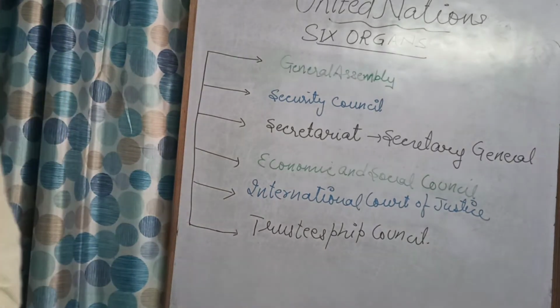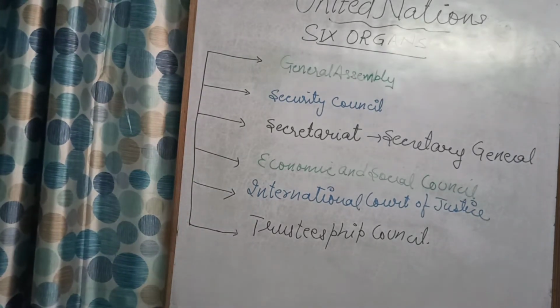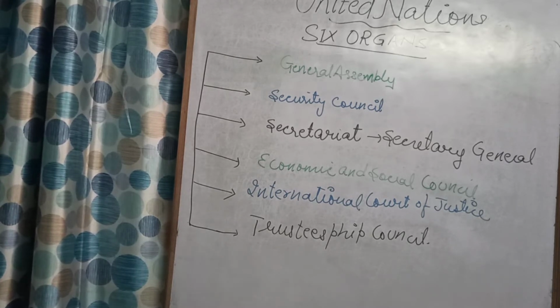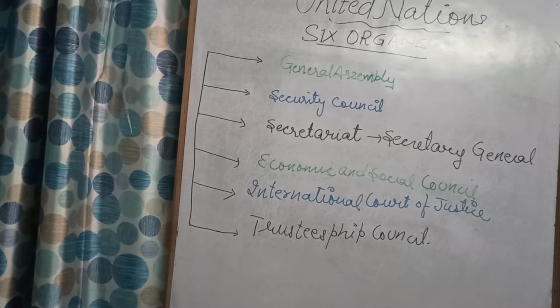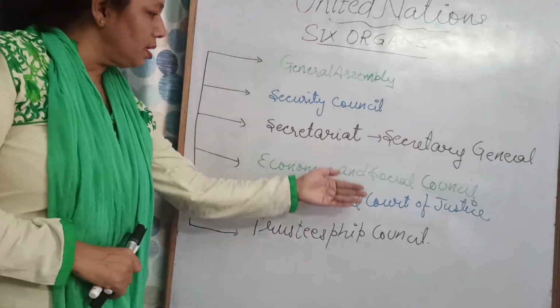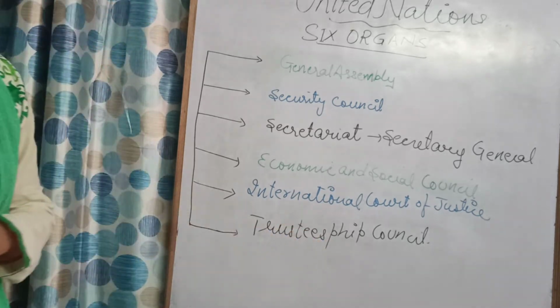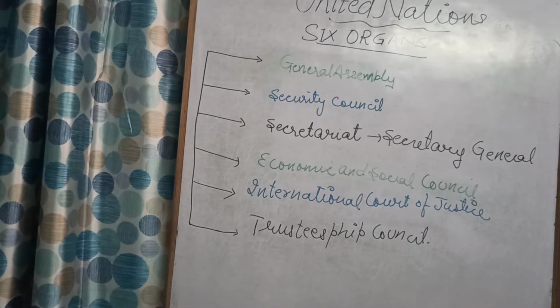Then come your Trusteeship Council, children. Trusteeship Council is the sixth council, but in today's life it was established to look into the transition of colonies towards independence. Clear? So this was the total setup, and we also have the different agencies which are working under them, that we'll talk about in another chapter.